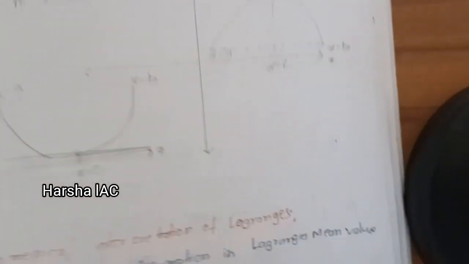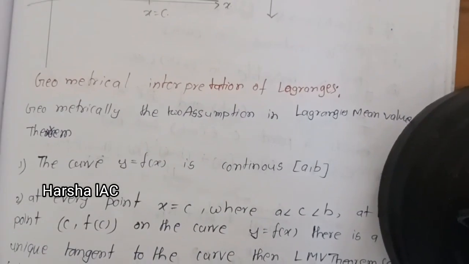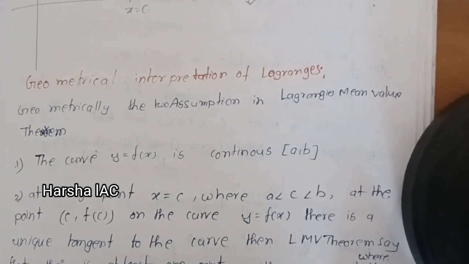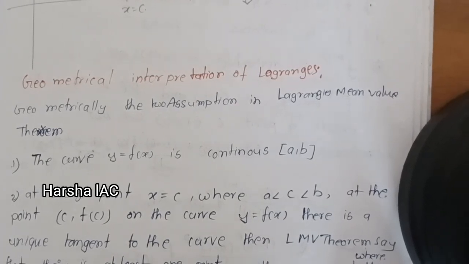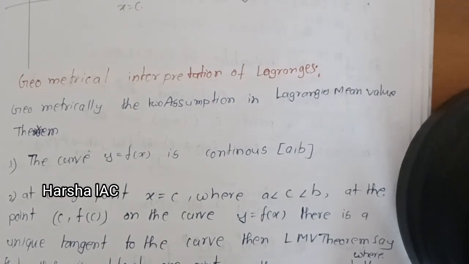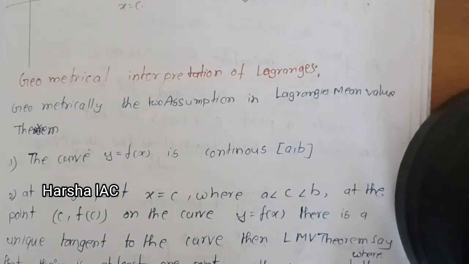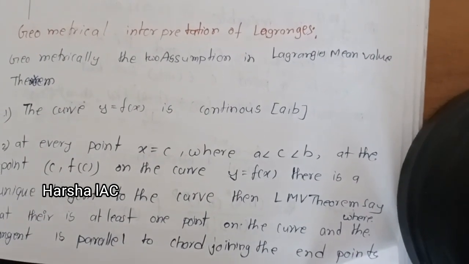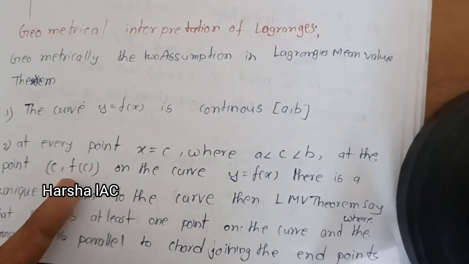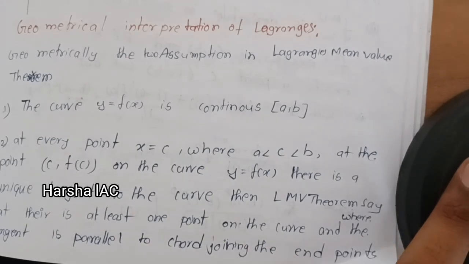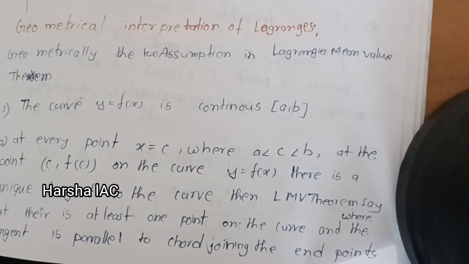And next we are going to the geometrical interpretation of the Lagrange's theorem. How do we apply the Lagrange's theorem in geometry? We are discussing calculus, but it is one of the important concepts. Geometrically, there are two assumptions in the Lagrange's mean value theorem, here also just two. The curve y is equals to f of x, same as the above rules, here also the same function. At every point x is equals to c, where a less than c less than b, at the point c comma f of c on the curve y is equals to f of x, there is a unique tangent, same as the above theorem.